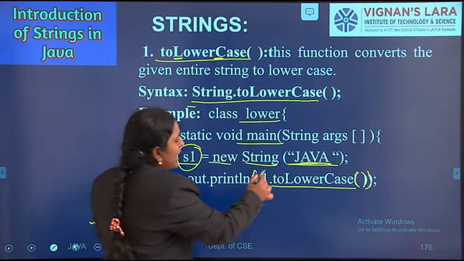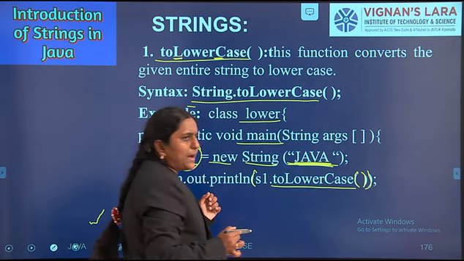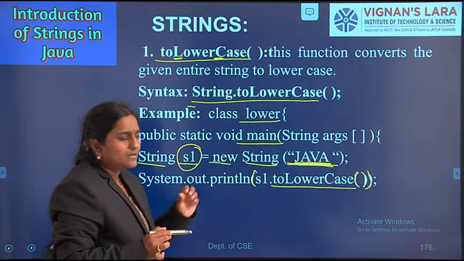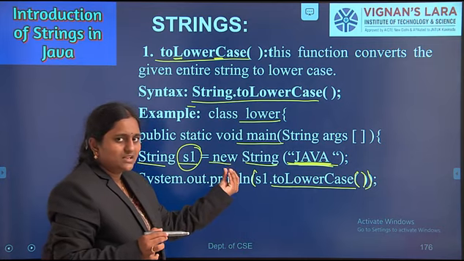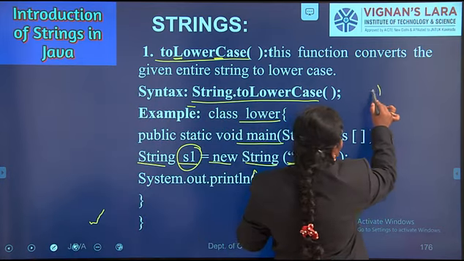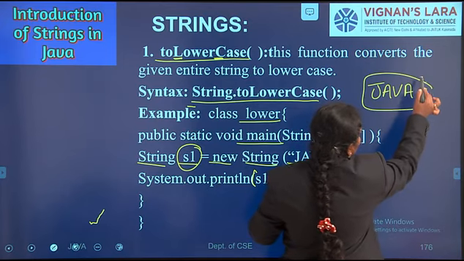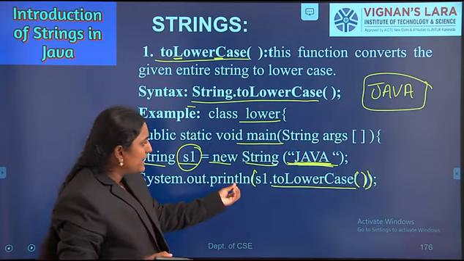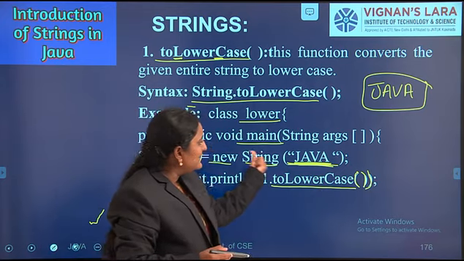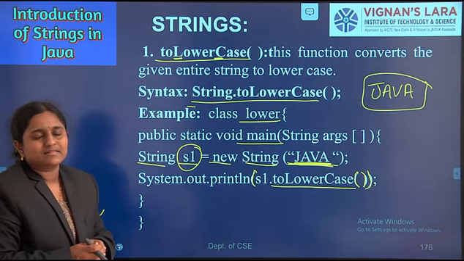Okay, so here I am displaying JAVA in uppercase letters. I am displaying on the string. I have taken a string in uppercase, here JAVA. This string is in uppercase letters. Whenever I apply the toLowerCase method, the entire string is converted into lowercase.